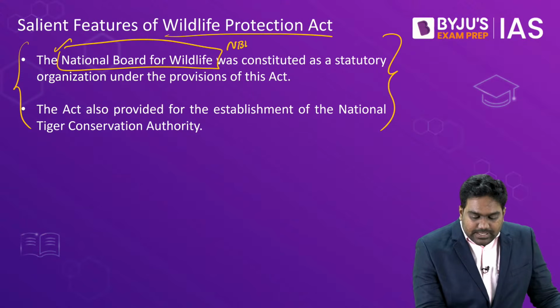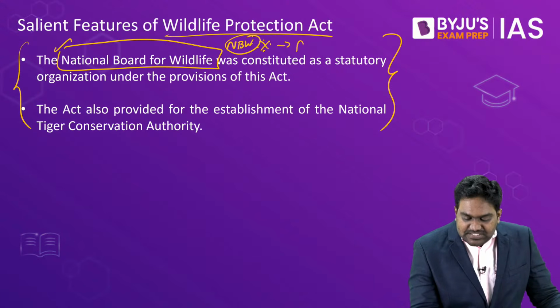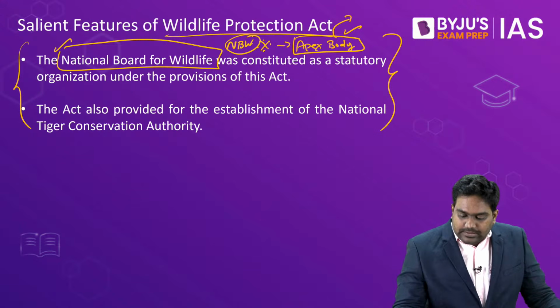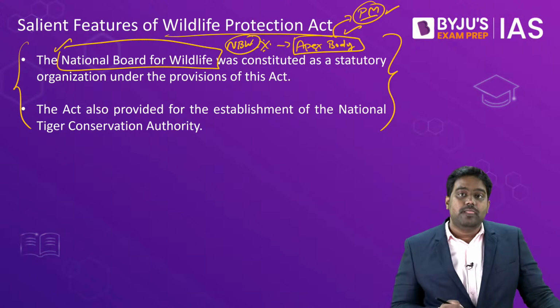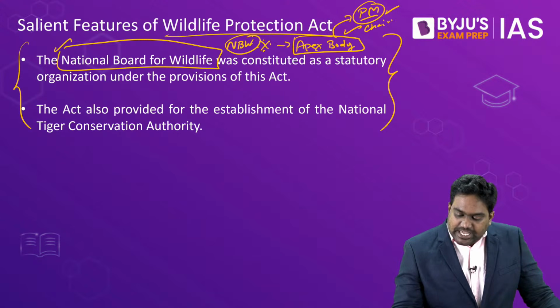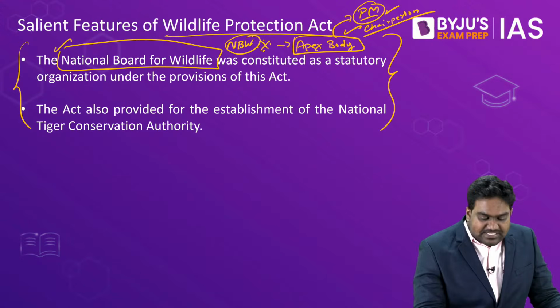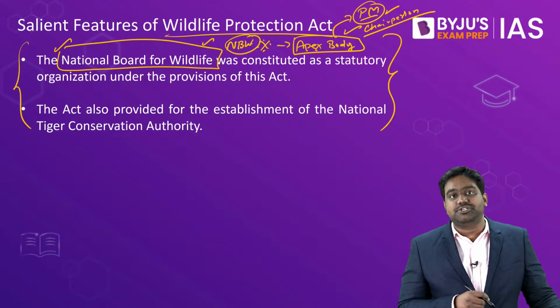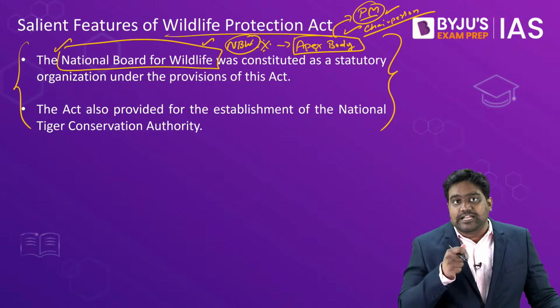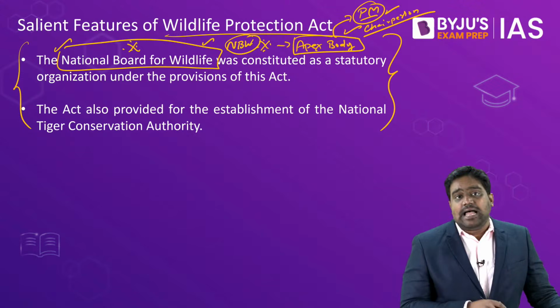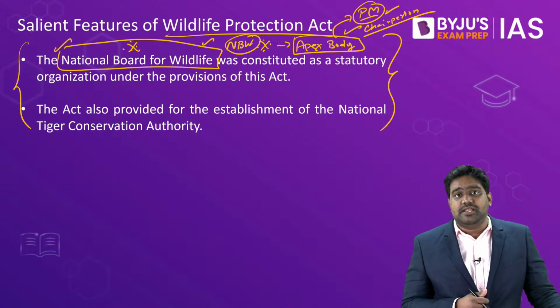The NBW is a key institution, an apex body with regard to management of our protected areas. The National Board for Wildlife is headed by the Prime Minister of India himself. Is that clear? The Prime Minister is the chairperson of the National Board for Wildlife. It is this Wildlife Advisory Board which takes all the key policy decisions regarding the management and administration of India's protected areas. That is our sanctuaries, national parks, biosphere reserves, tiger reserves, etc.